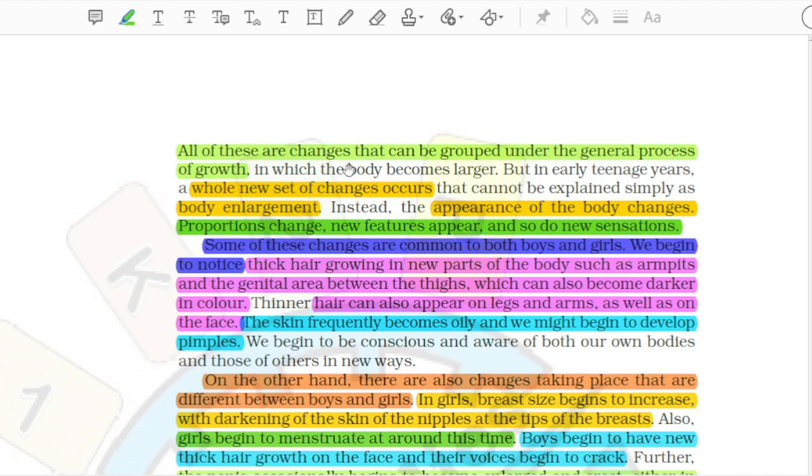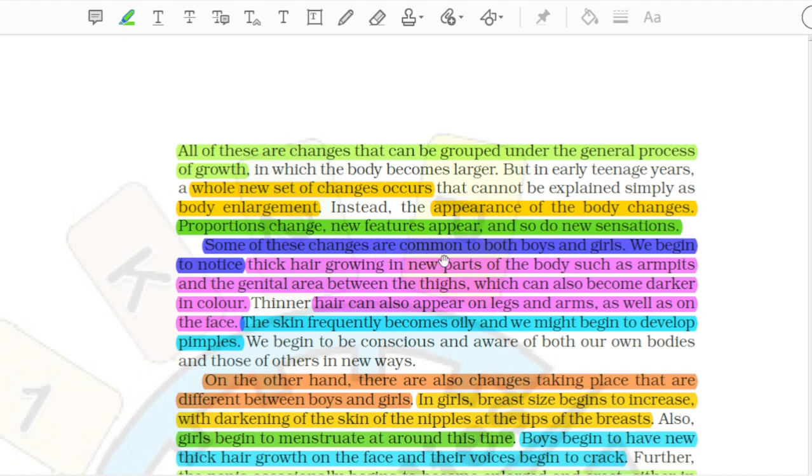All of these are changes that can be grouped under the general process of growth, in which the body becomes larger. But in early teenage years, a whole new set of changes occurs that cannot be explained simply as body enlargement. Instead, the appearance of the body changes. Proportions change, new features appear, and so do new sensations.